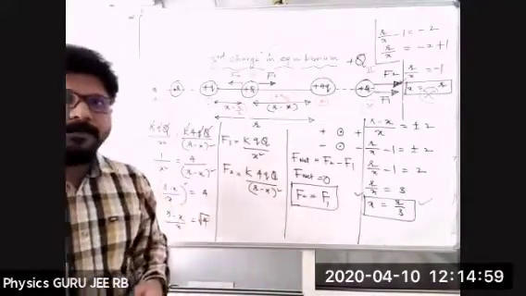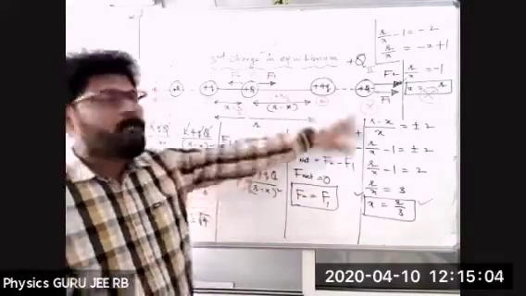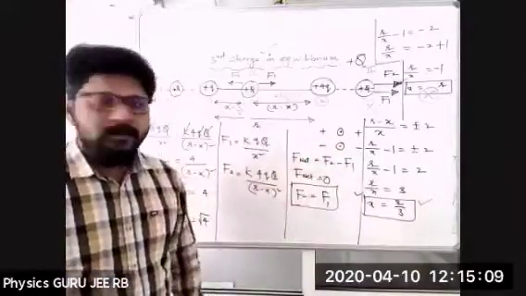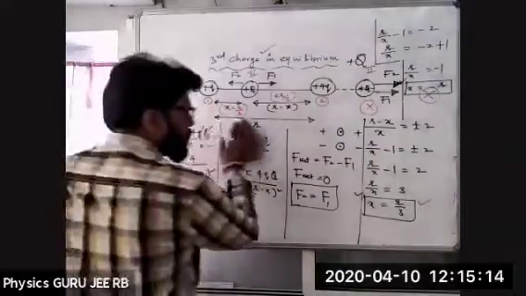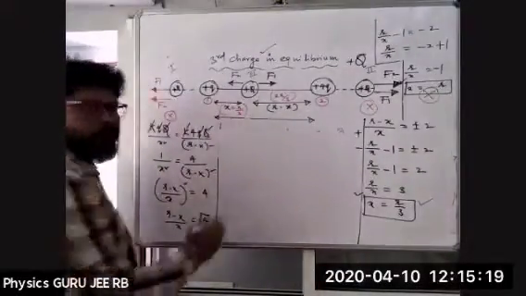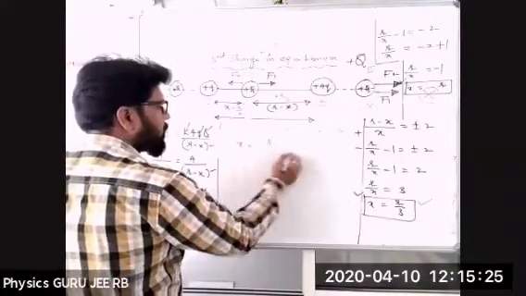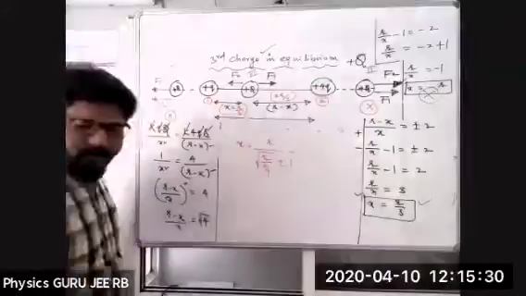Otherwise, directly the conceptual part. From this conceptual learning of this problem, what we learned is that it is not possible to have it outside, only in between it is possible, because both are like charges. Just now we derived the formula. Substitute that, and you can see what answer you will get. See, if I take x is equal to the formula, we got r by under root of q2 by q1 plus or minus 1. This is the formula we have.